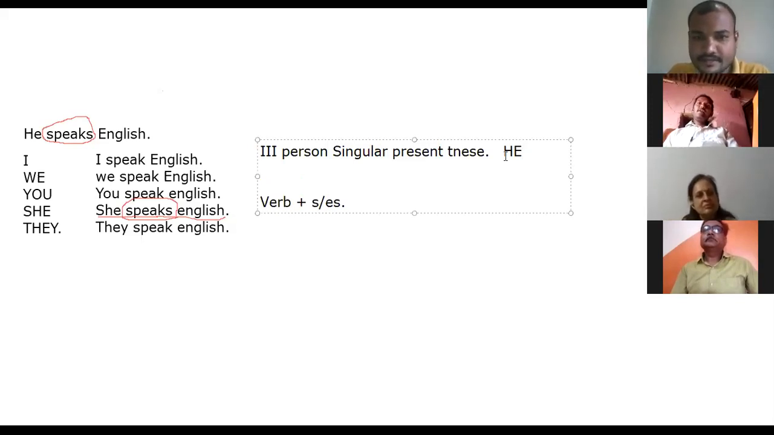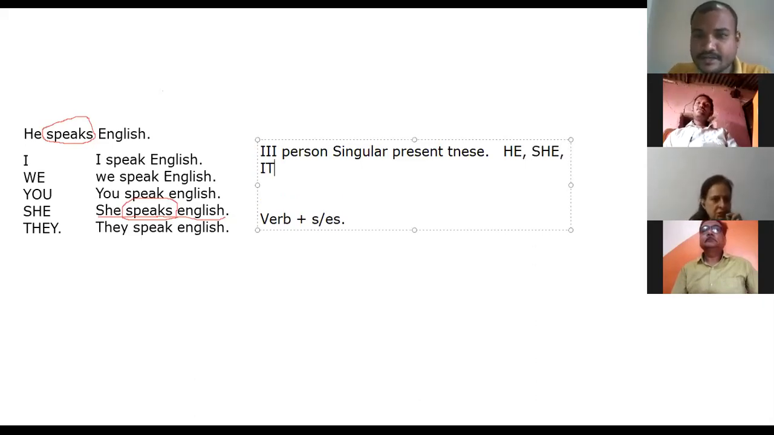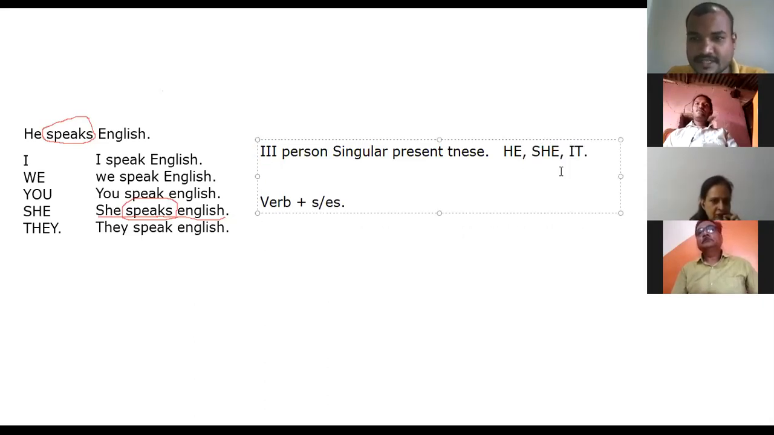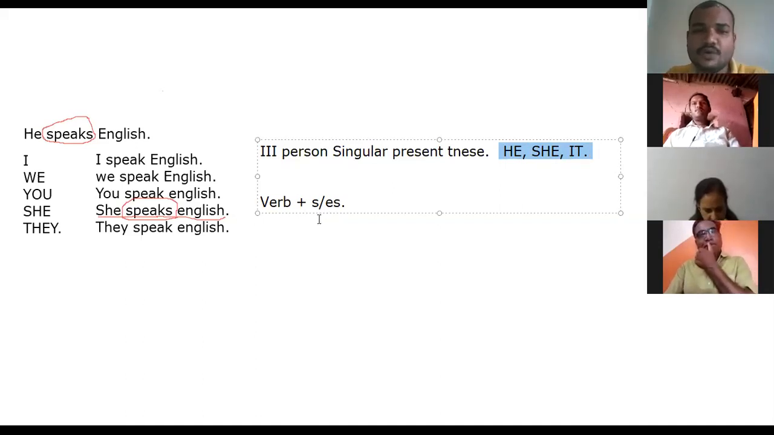He, she, it. These are the third person singular, when we talk about gender. So, whenever you are talking about these three things, he, she, it, in this condition only, you have to add s or es to the verb.